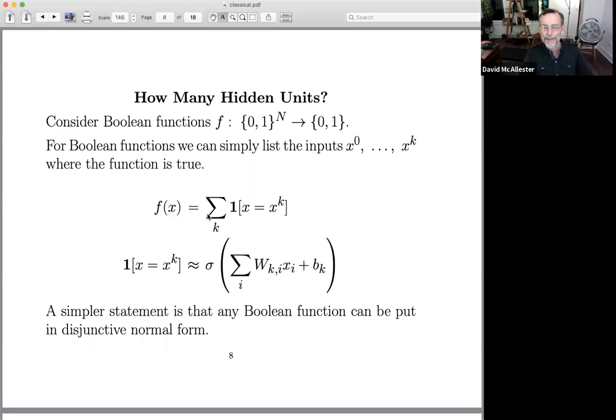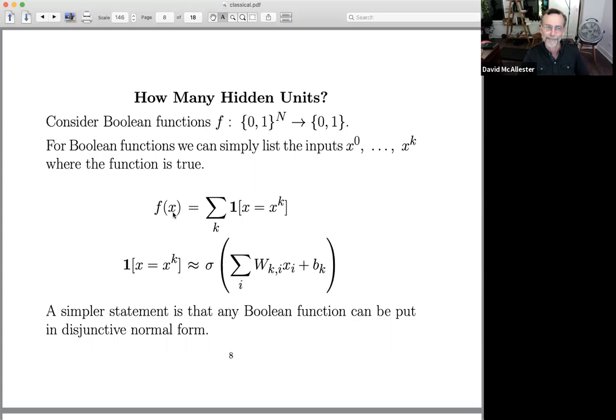Okay, so now I can do the same thing with a two-layer neural network. I can write a linear threshold unit that only activates when the input is precisely aligned with this weight vector, right? And I can make that as accurate as I want. So I make this linear threshold unit activate when you're at a particular point or a particular input. So that's analogous to saying I've got an indicator function for particular positions. And then if I add all those indicator functions together, I can reproduce the function arbitrarily accurately.